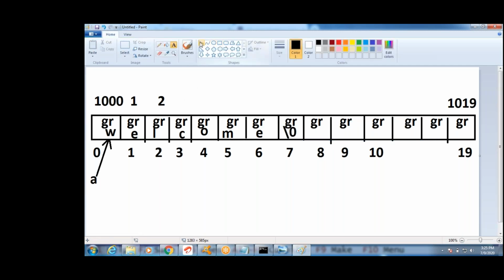And see this. Are you following? Which value will be stored? Welcome will be stored. What is A of 0? W, E, L, C, O, M, E, slash 0. What about the remaining characters? Garbage values only. Okay, if I try to print, see, guys.